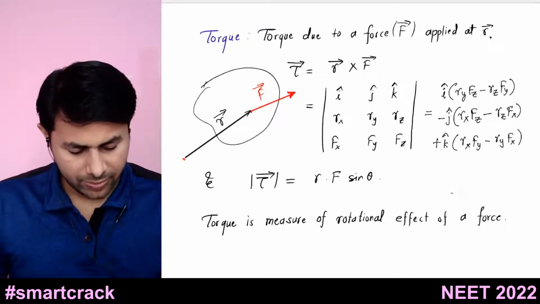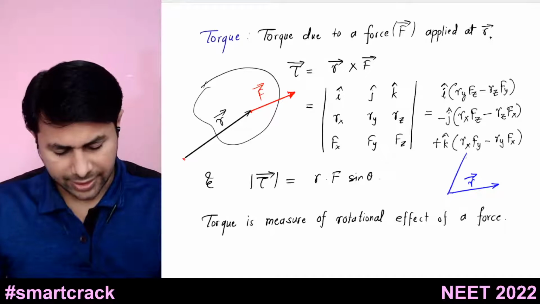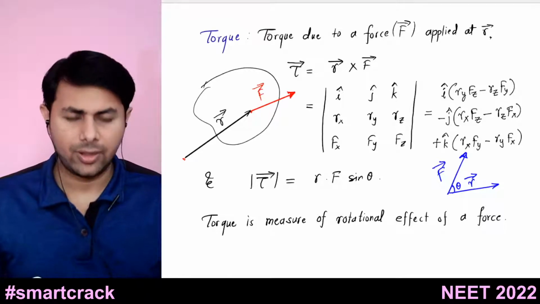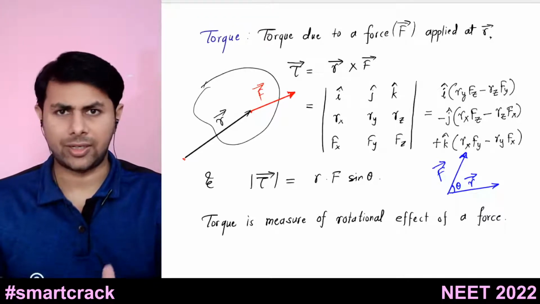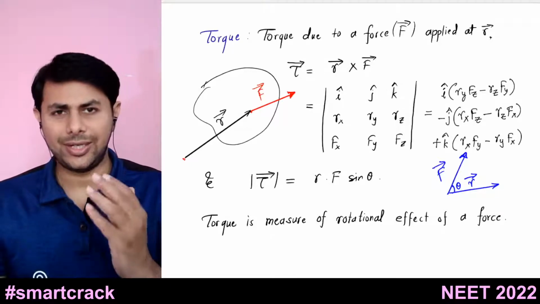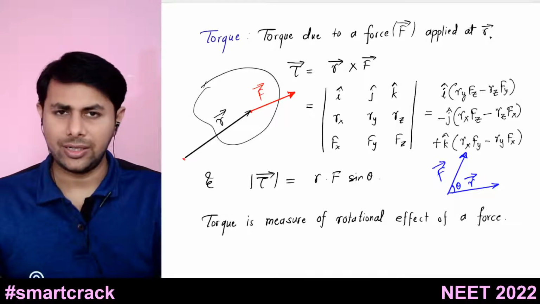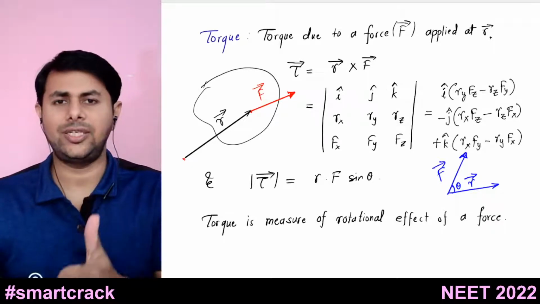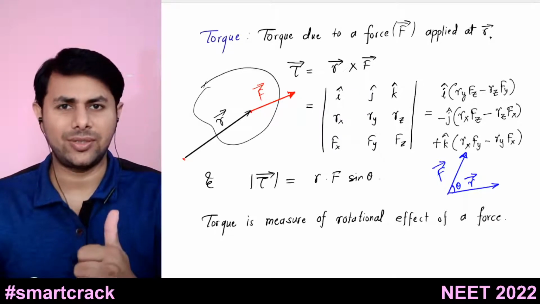Let's say this is your first vector r bar, this is the second vector f bar, and theta is the angle between them. You are multiplying r bar with f bar; r bar cross f bar you are finding out. So you will take your right hand, put it in the direction of the first vector and curl your fingers towards the second vector and stretch your thumb. Your straight thumb will give you the direction of the resultant.